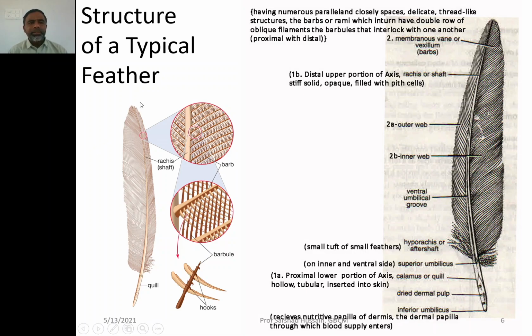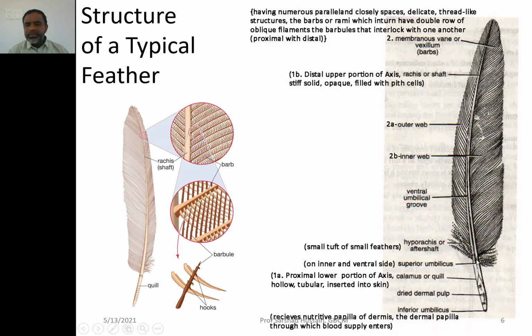Let us look at the typical structure of the feather. Once we study the typical structure of a feather, then we will be able to differentiate between the various types of feathers. This is the shape of a typical feather. A typical feather has a central long axis and the veins present on its two sides.